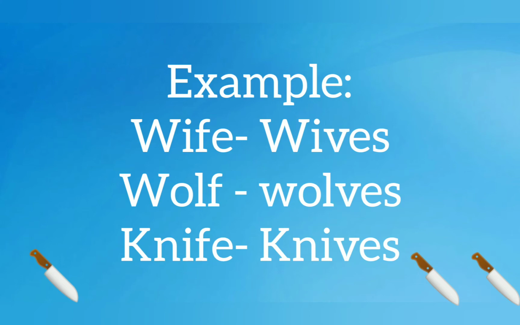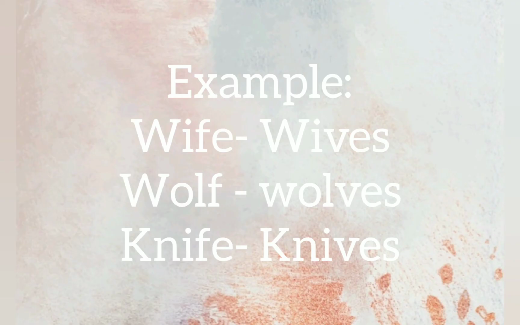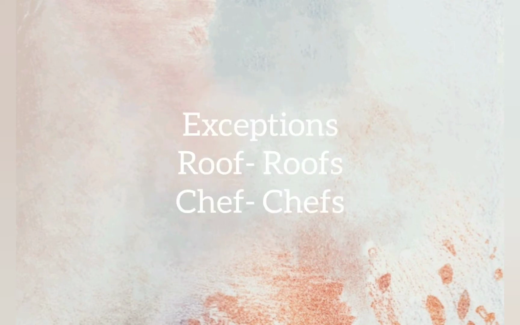Next example, we can take a knife. K-N-I-F-E. The ending is FE. So what we will write at the end is KNIVES. We will remove FE and we will write VES at the end. Now, there are some exceptions like roof. For roof, we don't need to remove F and write VES. Roof will be roofs. We will write only S at the end.